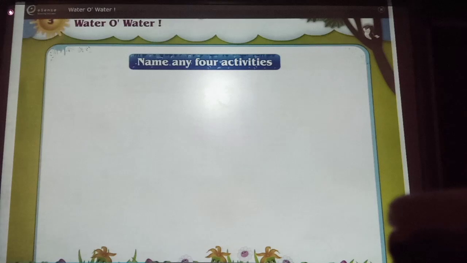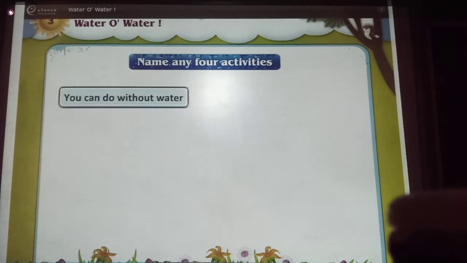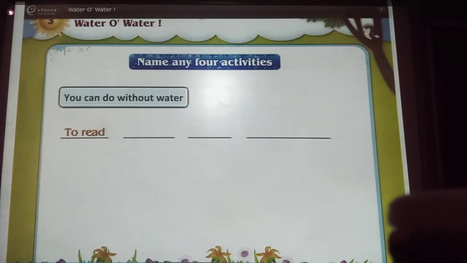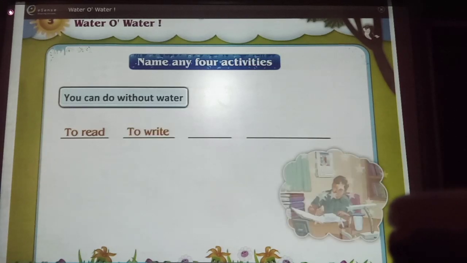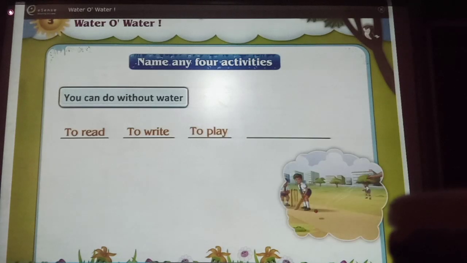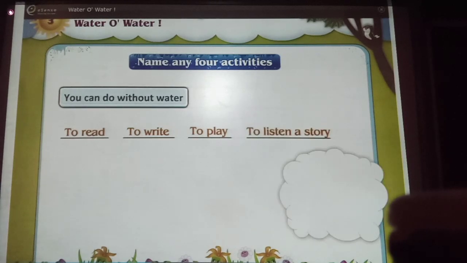Name any 4 activities which you can do without water. To read, to write, to play, to listen to a story.